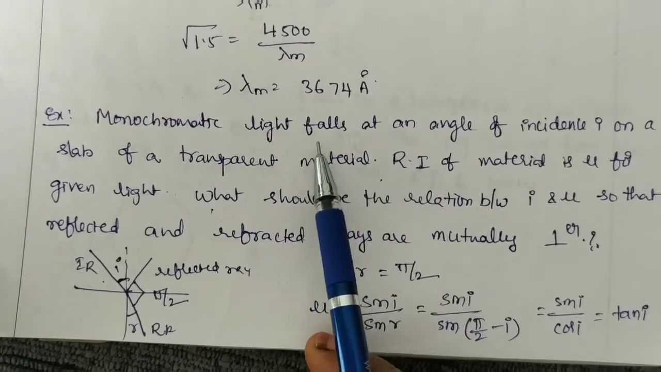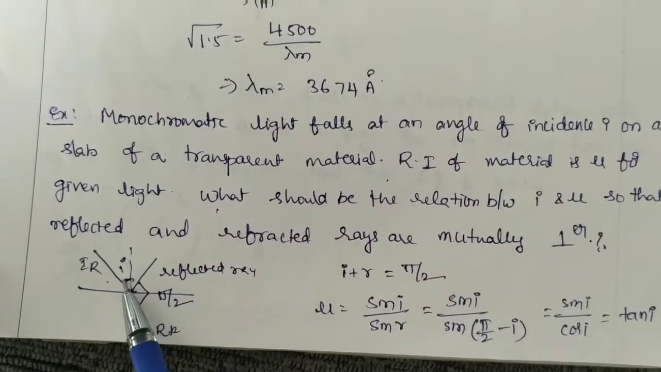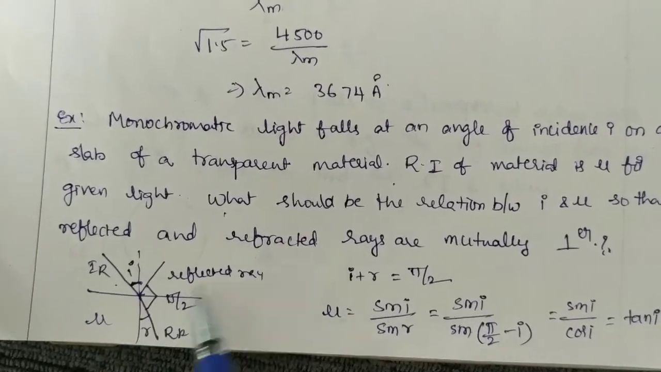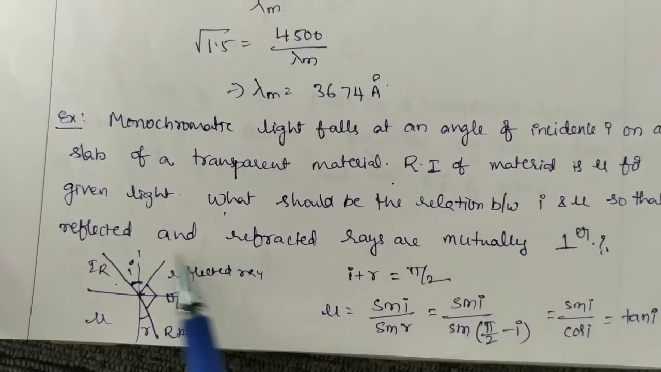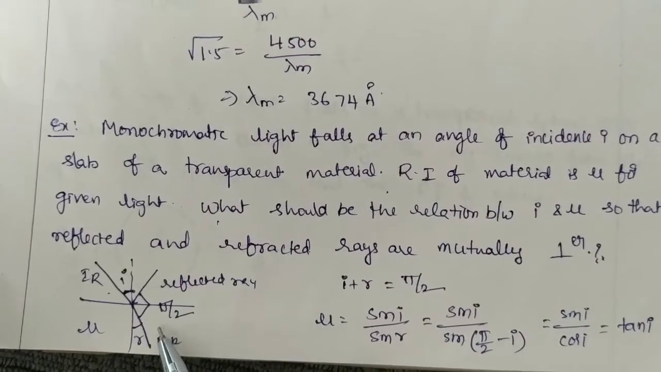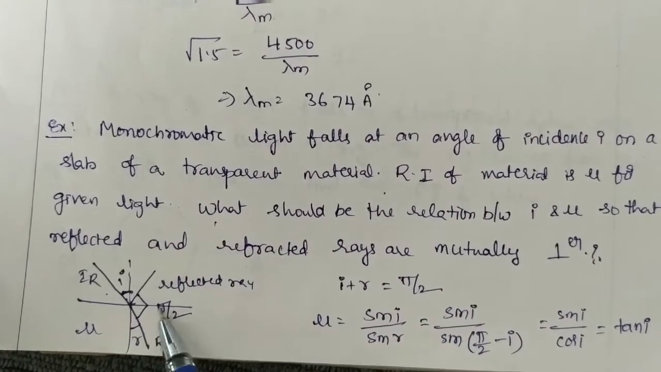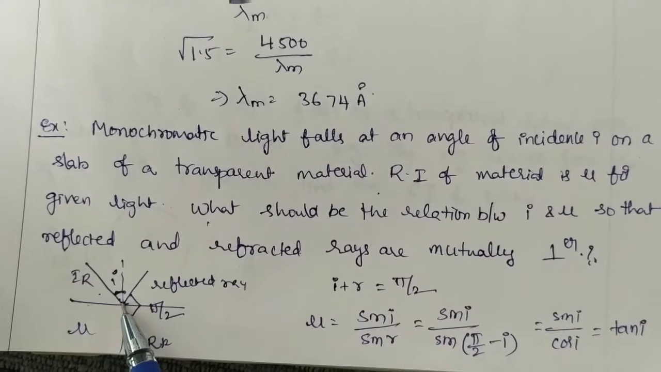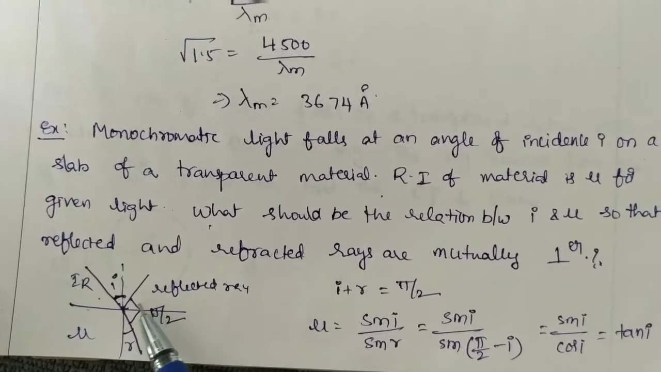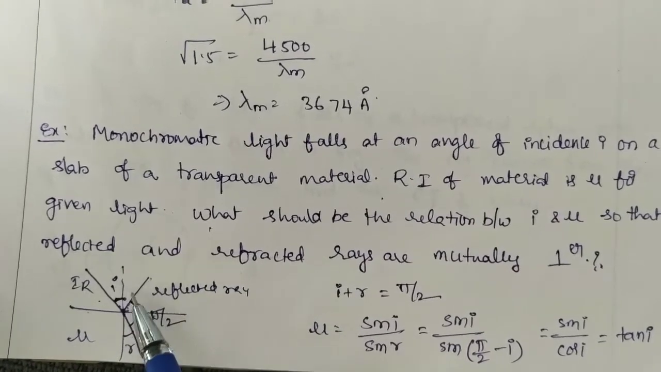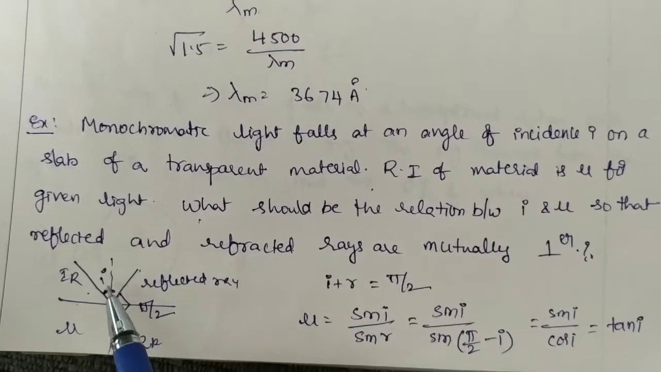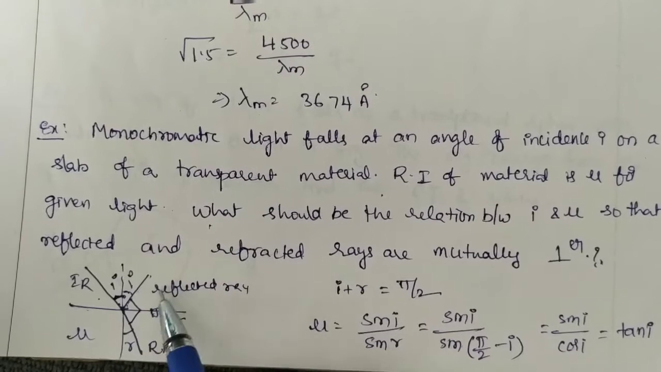Here the light falls at an angle of incidence I on a slab. The refractive index of the material is mu. What should be the relation between I and mu so that the reflected and refracted rays are mutually perpendicular to each other? When light is incident at the boundary separating the two media, it undergoes partial reflection and partial refraction. This is the reflected ray. You know the laws of reflection: angle of incidence is equal to angle of reflection. That means this angle is also equal to I.